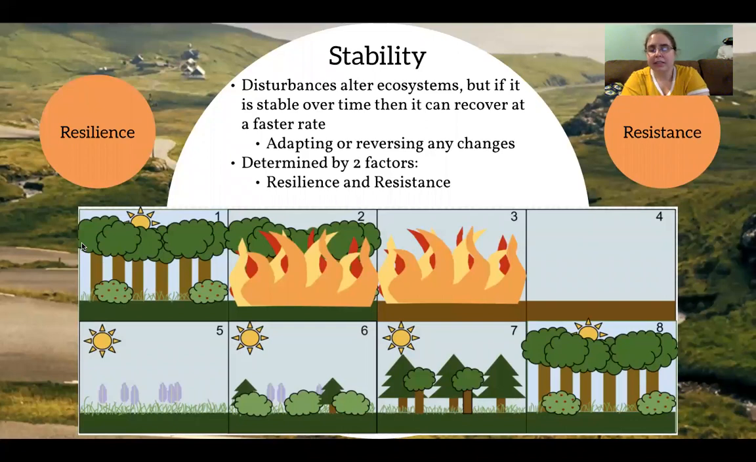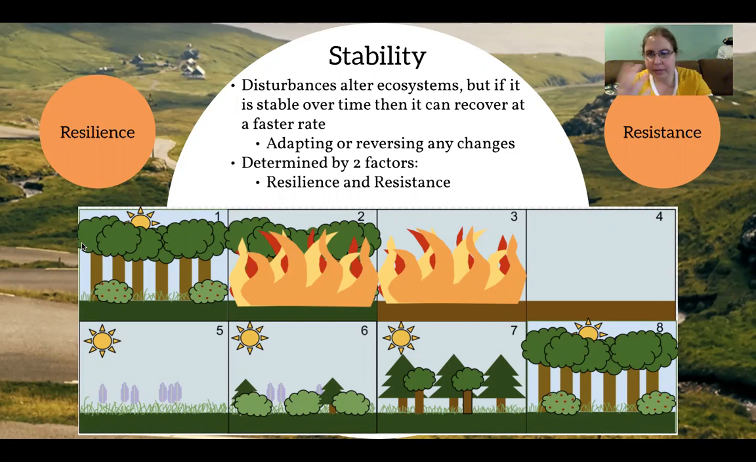Now, the stability looks at how the ecosystems are affected by disturbances. So disturbance will alter an ecosystem in some way. However, if it is considered a stable ecosystem, then over time it can recover at a faster rate. So it can actually fix the changes, it can reverse the changes, or it can adapt to the changes at a faster rate if it's a stable ecosystem. If it's not a stable ecosystem, then it could take longer, if at all.